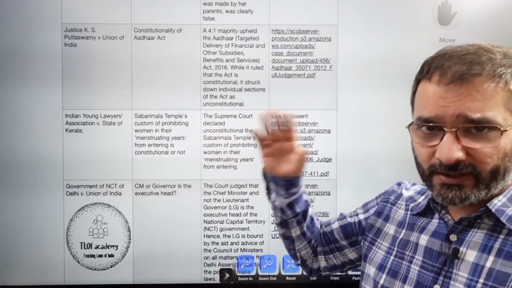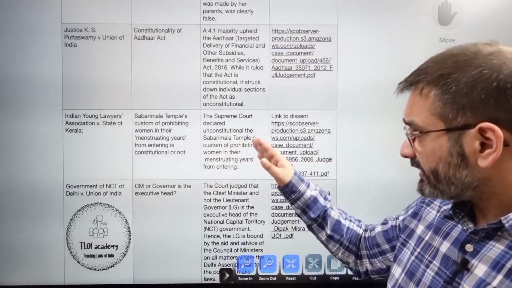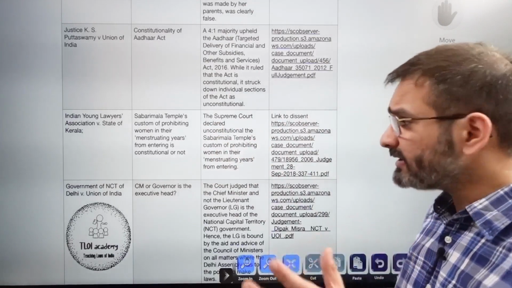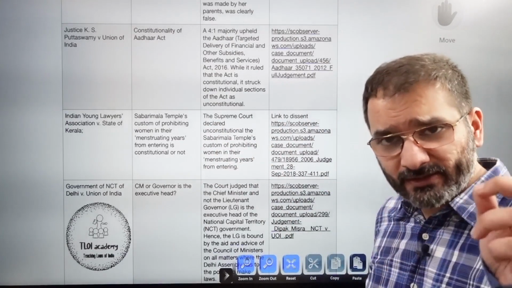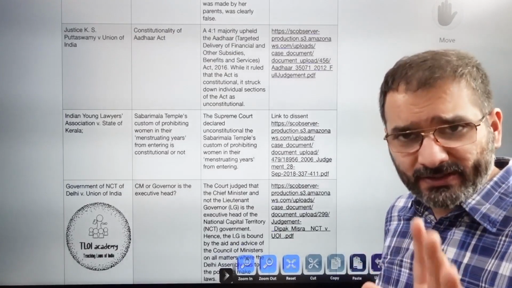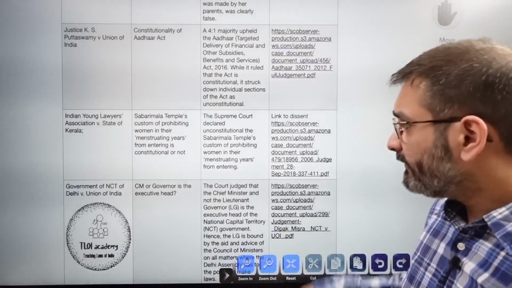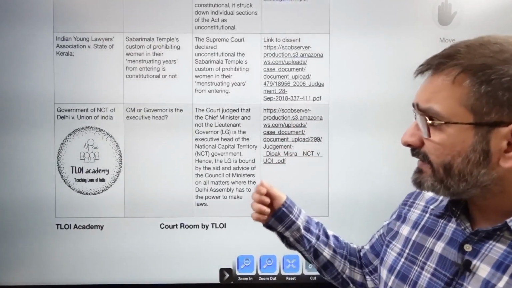Herein the custom of the Sabarimala temple was held unconstitutional by a 4:1 judgment. The one judge that dissented, Justice Indu Malhotra, has just retired, and I believe Justice Banerjee is now the only remaining woman judge in the Supreme Court. This is Government of NCT of Delhi versus Union of India.